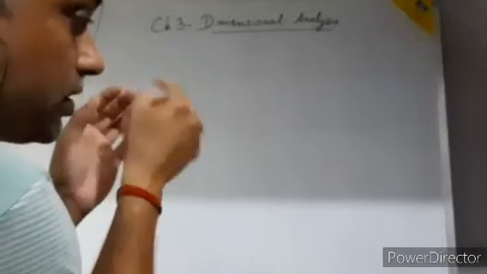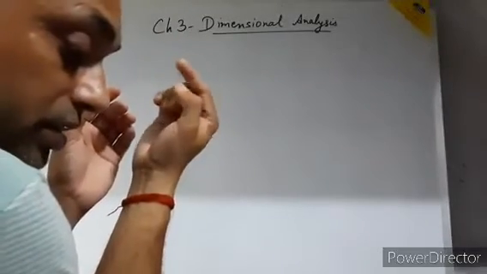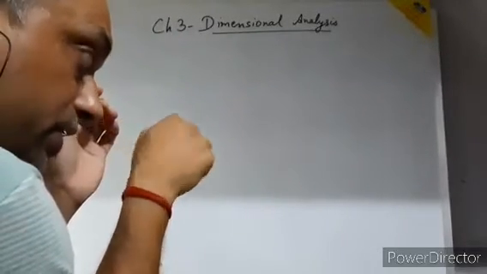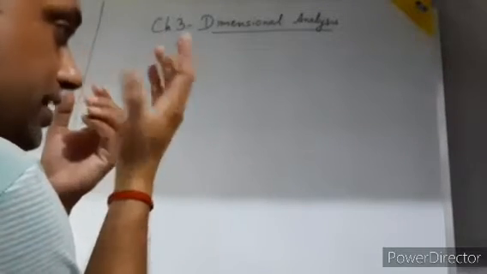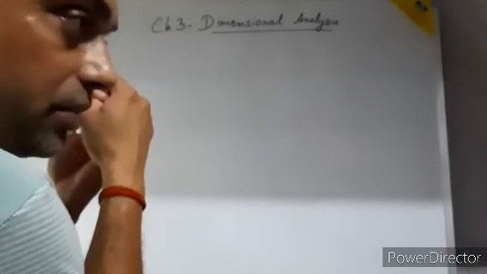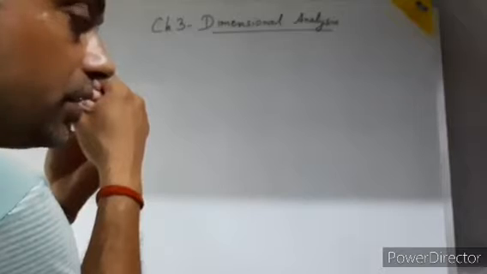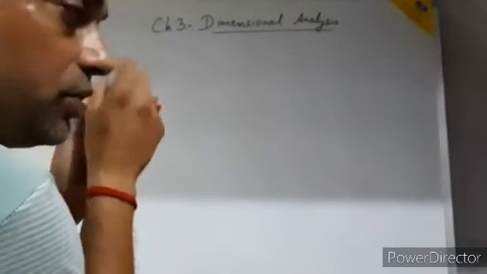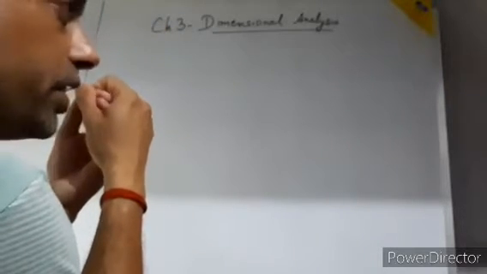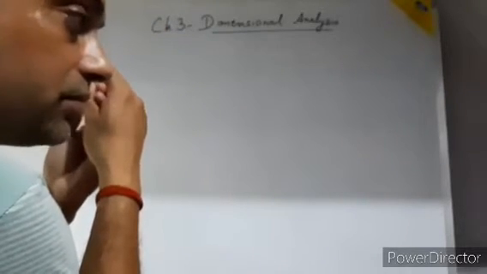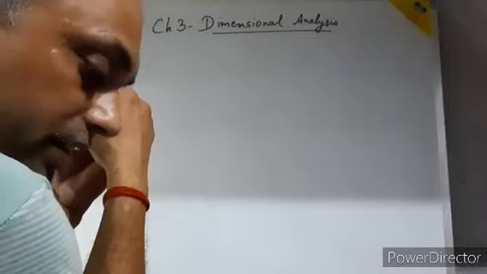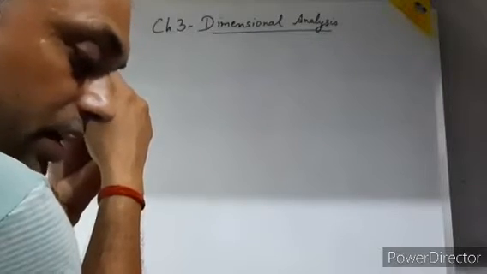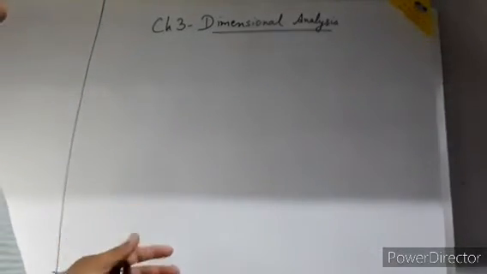In class 6-7 you have studied that there are 7 fundamental quantities. Actually here we will use only 3 fundamental quantities: mass, length and time.